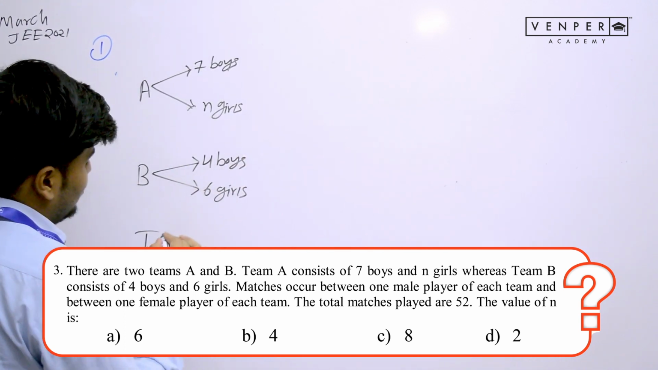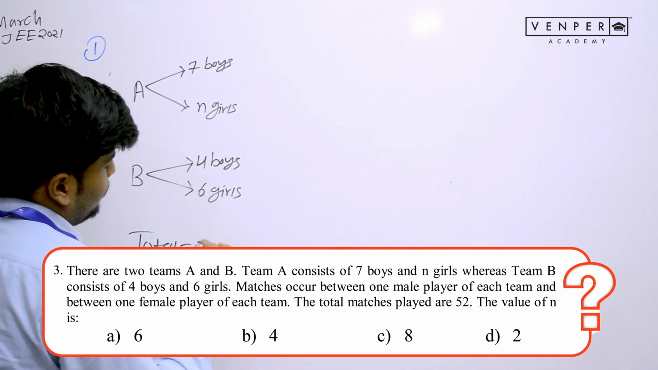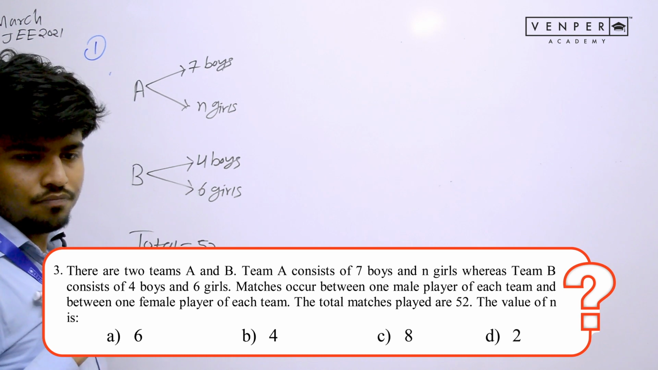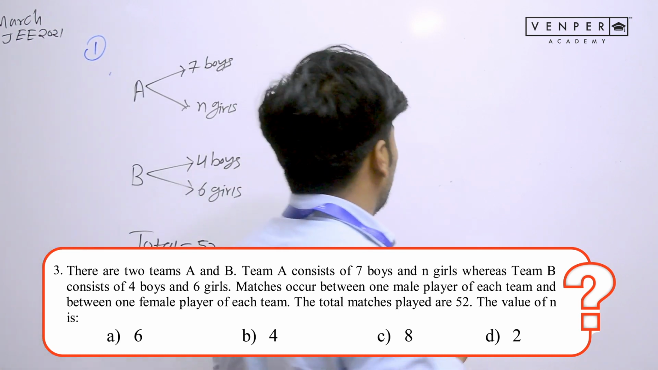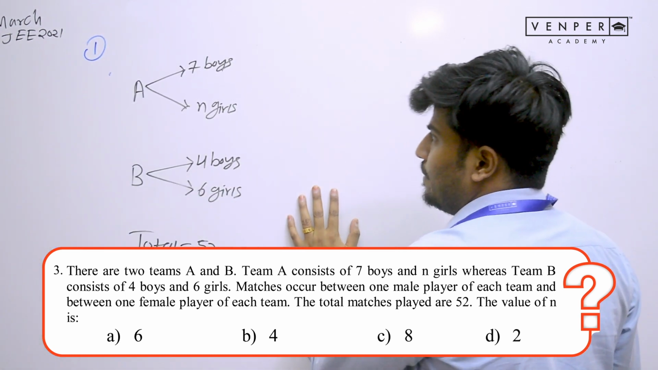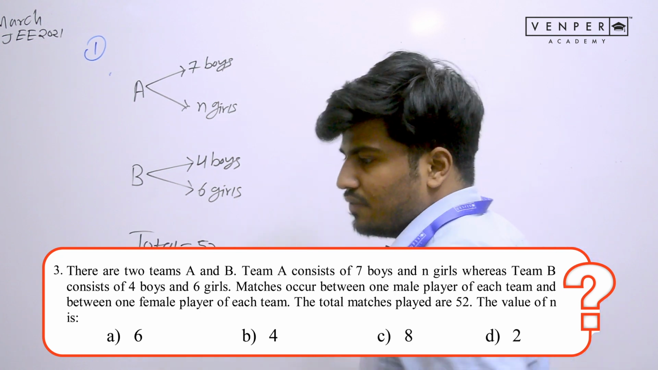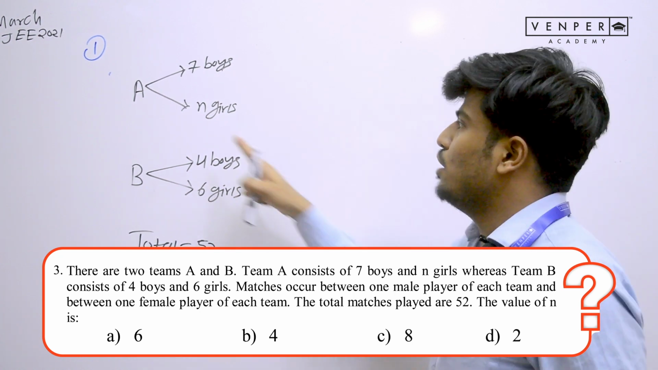And how many total matches will take place? It is given that a total of 52 matches will take place. It is also given in the question itself, we don't have to find it. How many matches will take place between these boys and girls? Total 52 matches. Now what do we need to find out? We need to find out the value of N.